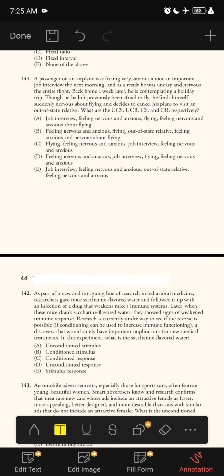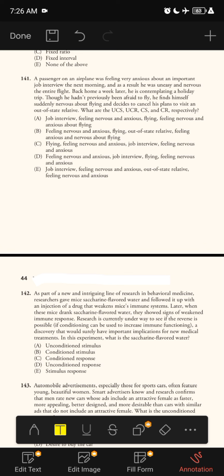Here, you can see all the choices, but the correct answer is A. That is, the unconditioned stimulus is the job interview. The unconditioned response is feeling nervous and anxious. The conditioned stimulus is flying, and the conditioned response is feeling nervous and anxious about flying.